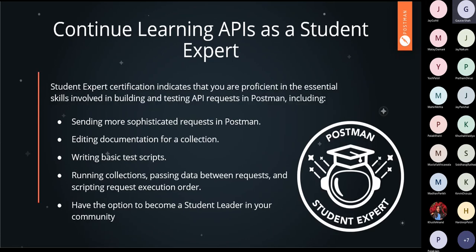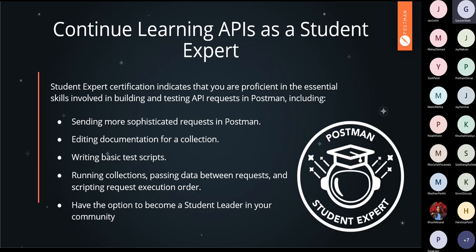Cool. So now you have some basic understanding of APIs and also of Postman. You can also now become a Postman Student Expert, which I currently am.